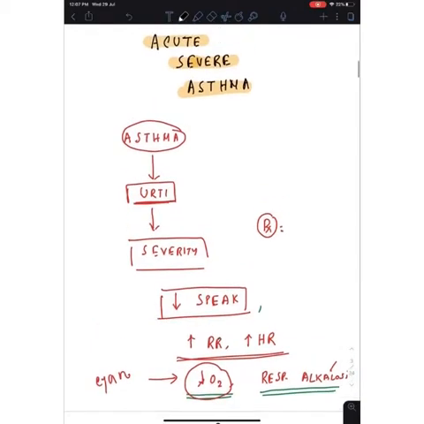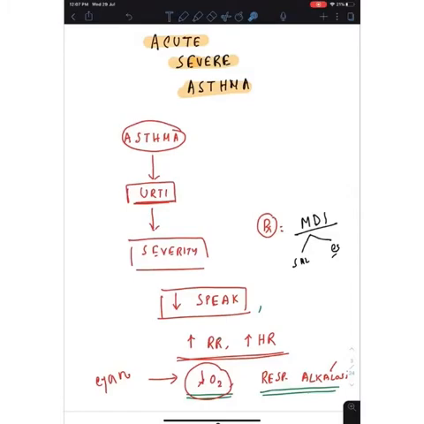This is a case of acute severe asthma, and the treatment is MDI. He is asthmatic, so obviously he has some MDI with salbutamol and corticosteroid. It is the treatment of choice in case of acute severe asthma. But that's not a problem. What is the problem? If this acute severe asthma transforms to a respiratory failure.